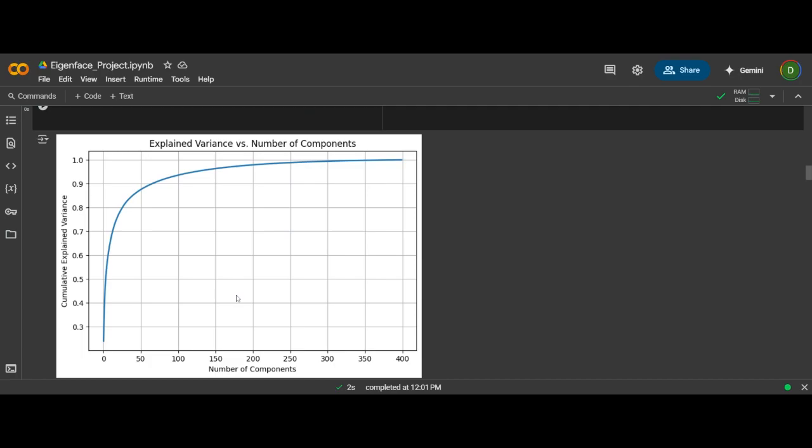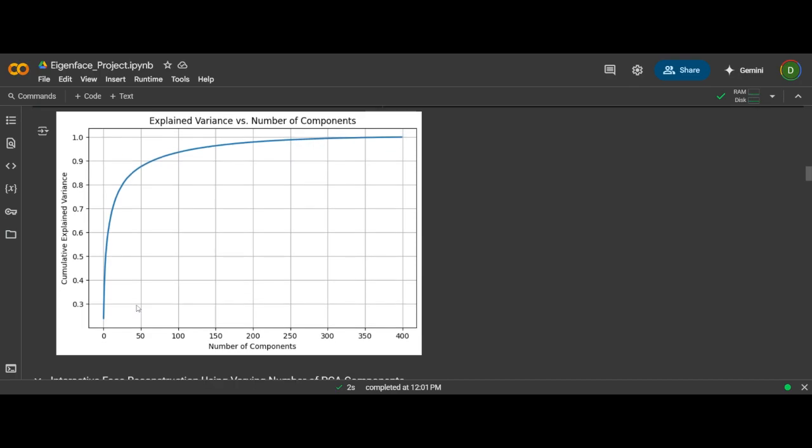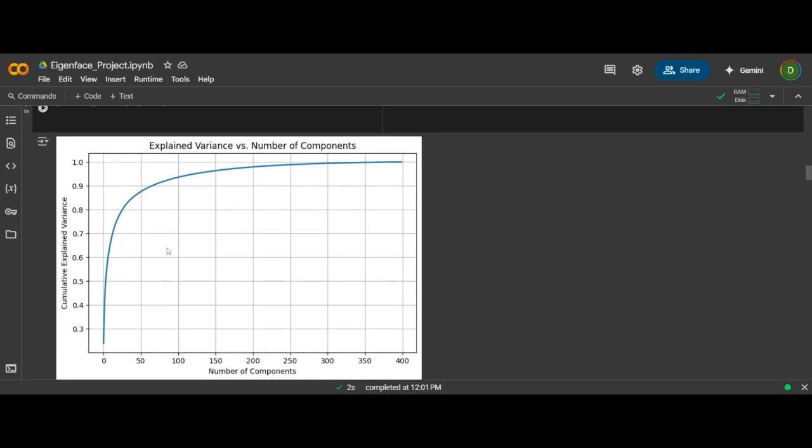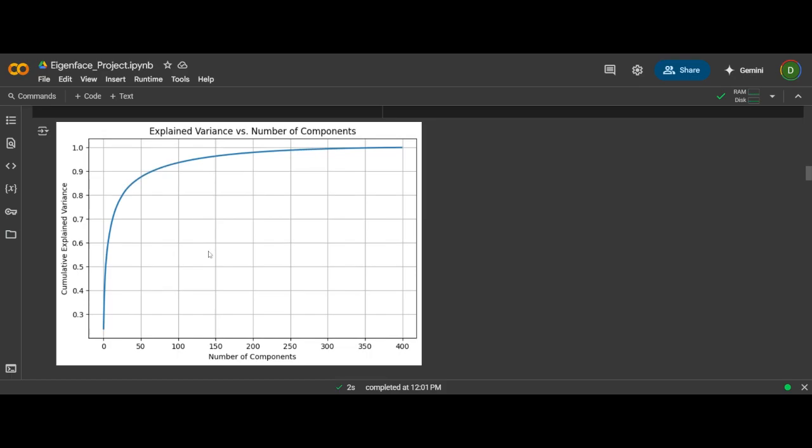On the x-axis we have the number of components, and on the y-axis the cumulative explained variance. If we retain, say, 100 components, we see how much variance we capture. With 50 components we capture close to 90% variance, with 100 components more than 90%. Similarly, the more components we add, the more variance we capture.